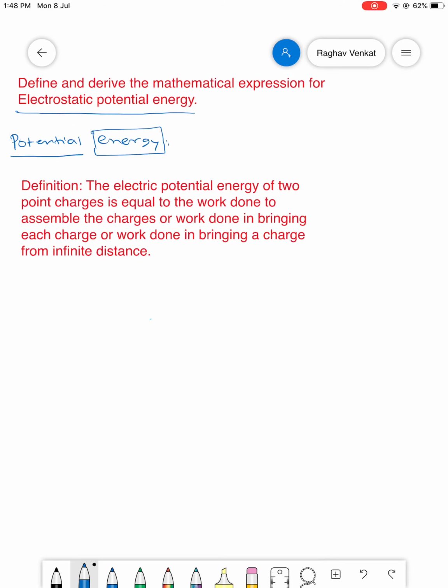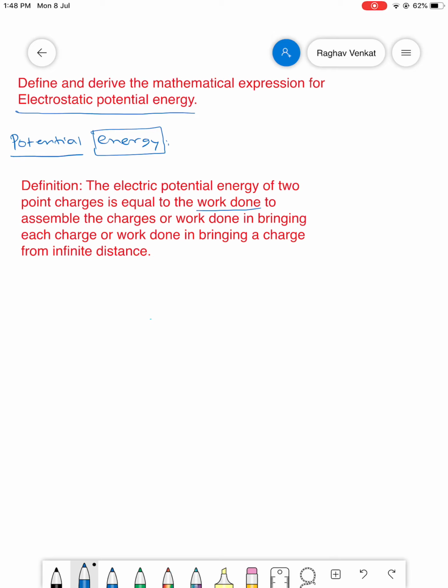The definition for electrostatic potential energy is: the electric potential energy of two point charges is equal to the work done to assemble the charges, or the work done in bringing a charge from infinite distance. That is, when you have a system of two charges, when you try to increase or decrease the distance between them, we need to do some work.